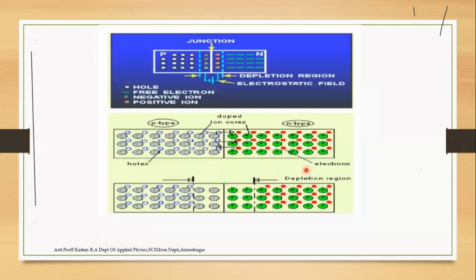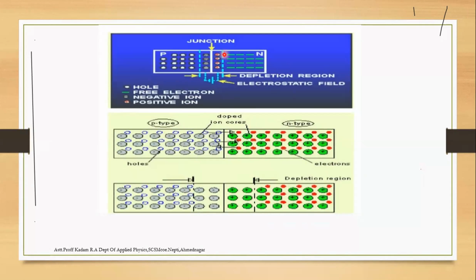Okay, then next is the p-n junction, which is related to the p types and n types of a semiconductor. Here we have the p type and n type with electrons, and the depletion region, that is a p-n junction. The p-n junction is related to the forward bias and reverse bias conditions.